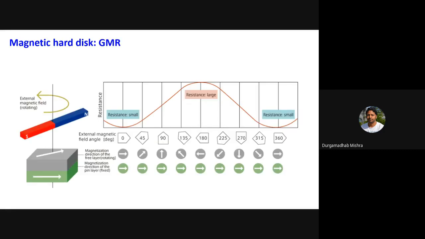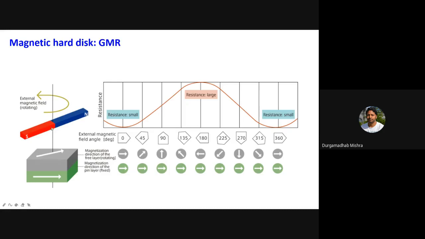And this is again a very simplistic picture of how the resistance varies as a function of angle. This bar magnet represents your external magnetic field. You can assume this is your magnetic medium, so instead of the bar magnet, you can use the magnetic medium where you have stored the information, and now you bring the sensor.